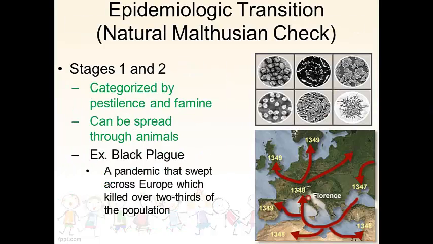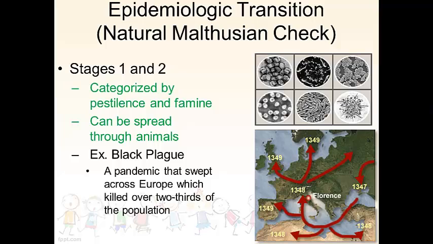All right, this is called the epidemiological transition, okay, the study of disease. And so what this is, it's basically stating how disease can impact different populations at various stages of a disease transition, right? We talk about demographic transition. This is the epidemiological transition or the disease transition model. All right. So stages 1 and 2 are categorized by pestilence and famine. Pestilence is a fancy word for saying disease. Now, this can be spread through animals, can be spread from human to human. All right. One great example is the Black Plague or the Black Death.